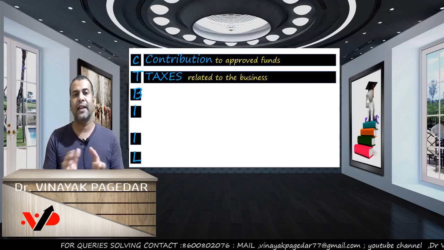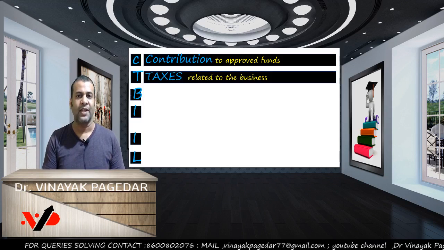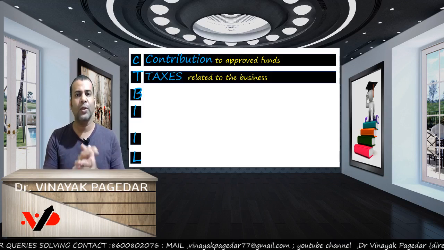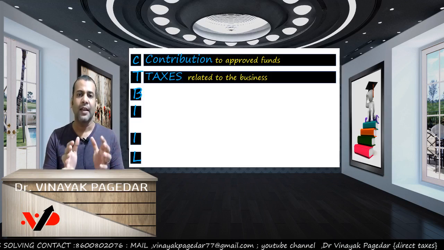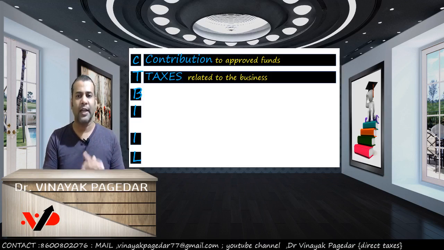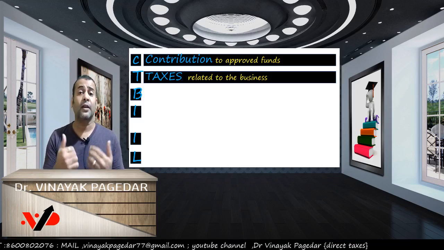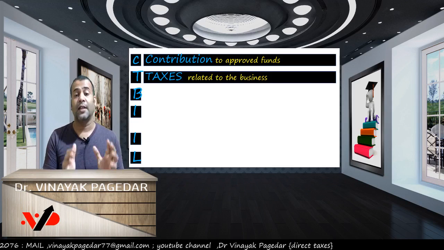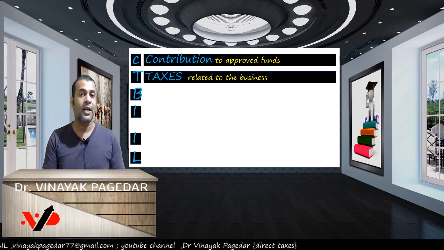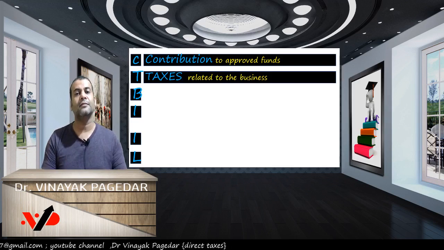Another example of taxes related to the business is customs duty. If you pay your customs duty up to the ITR due date, then in the year of expenditure, you can get the deduction. What if you pay it after the ITR due date? Then in the year of expenditure, no deduction. In the year of payment, you will get a deduction.